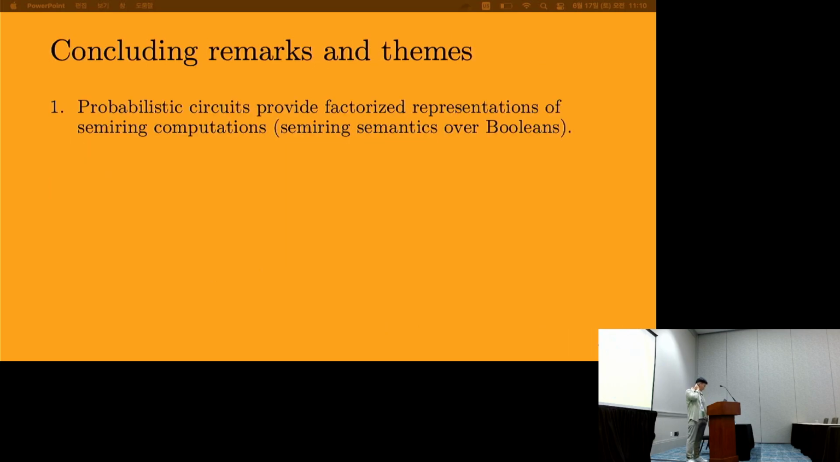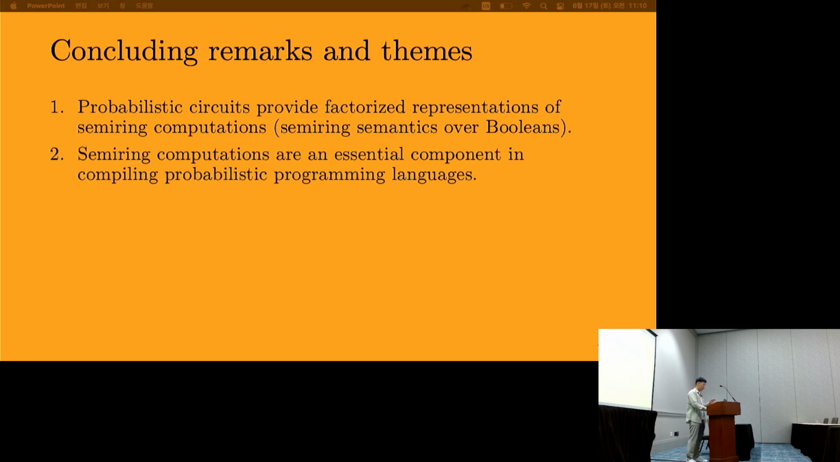So to finish up my talk, let me give you some concluding remarks and themes. Probabilistic circuits first provide a factorized representation of semiring computations. In particular, this is an instance of something called semiring semantics over Boolean formulas. And number two, semiring computations are actually an essential component in compiling probabilistic programming languages. And if you want to talk more about that, I'll be here.